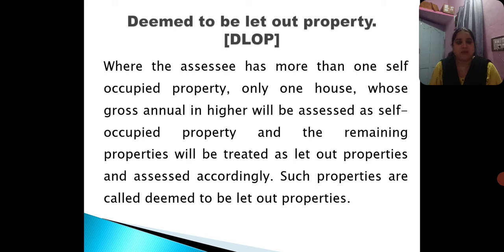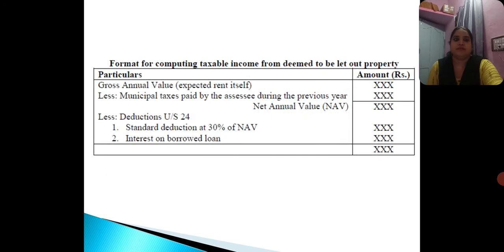The remaining properties will be treated as let out properties and assessed accordingly. Such properties are called deemed to be let out properties. Next, here you have a format for computing taxable income for deemed to be let out properties.